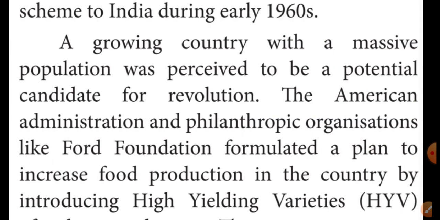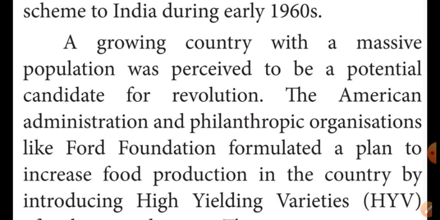The American administration and the philanthropic organizations formulated a plan to increase food production in the country by introducing high yielding variety seeds of wheat and rice.